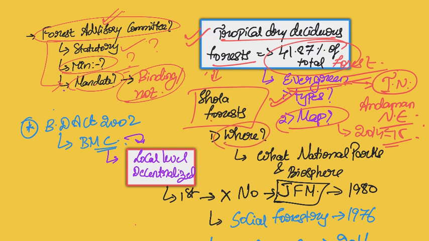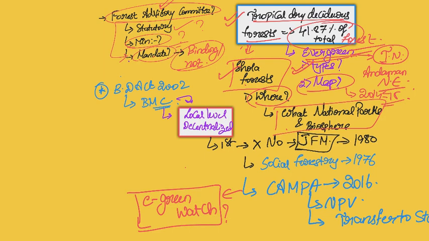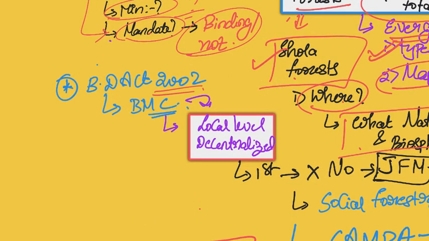Where will you find them? What are the national parks and biosphere reserves found in the state of Kerala where these shola forests are found? And the next thing that you have to know is the 2002 Biodiversity Act, National Biodiversity Act. This act is based on which international legislation or convention?